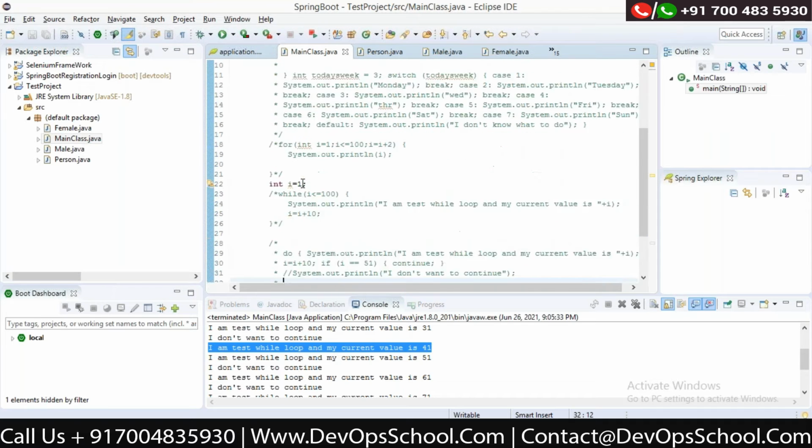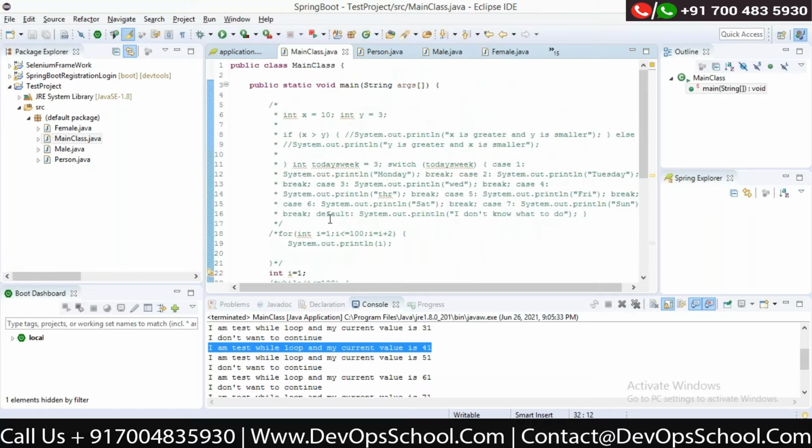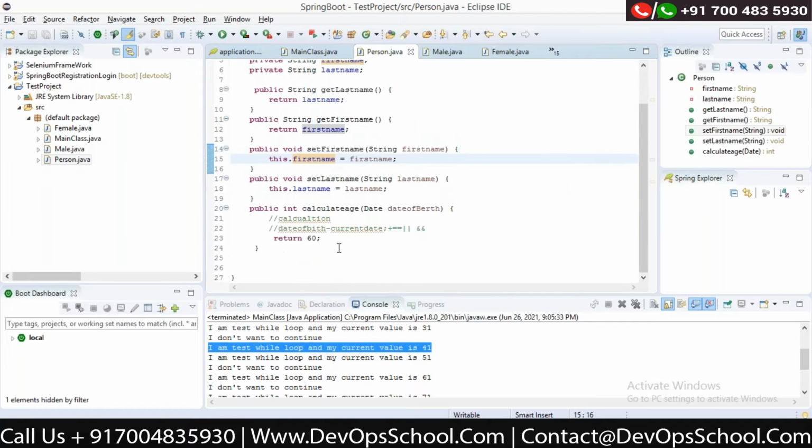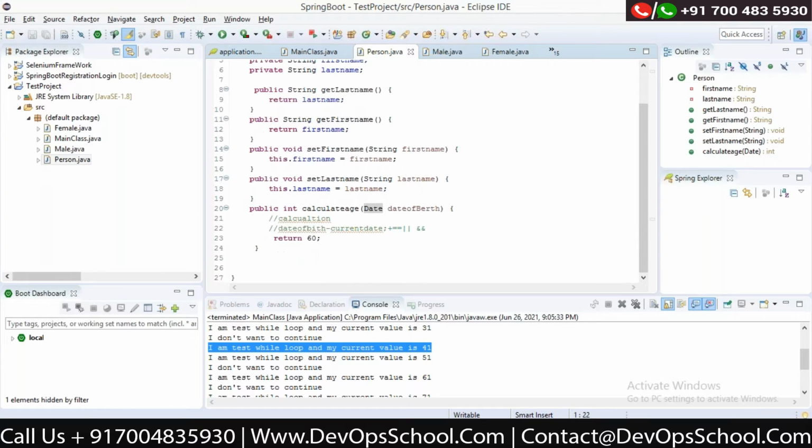And I was discussing something related to date of a person. Okay, so can you see this? I have a java.util.Date. This is a package I've imported, which has a class called Date.